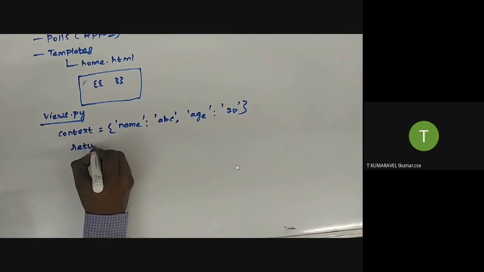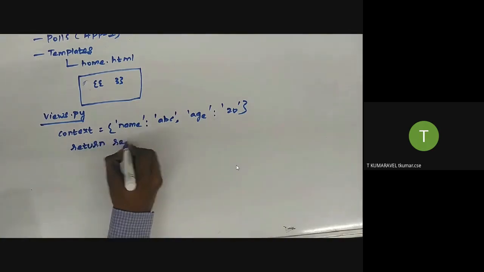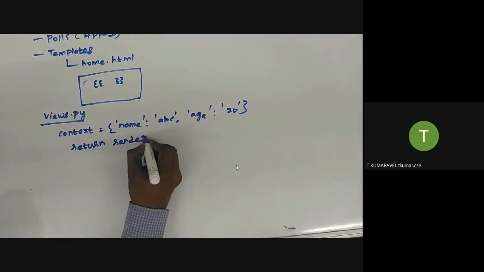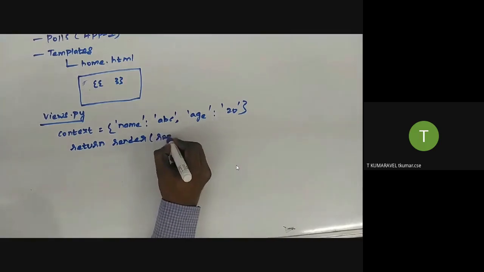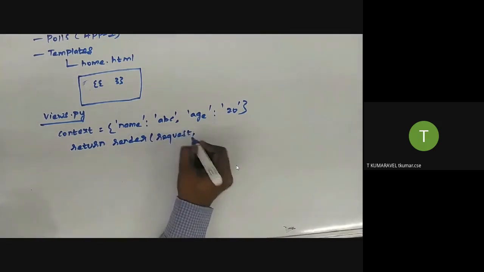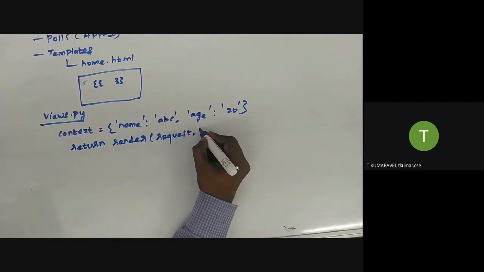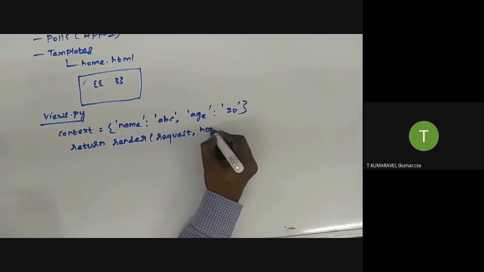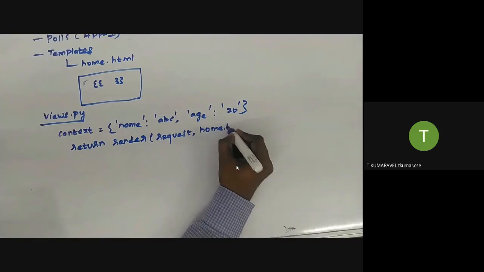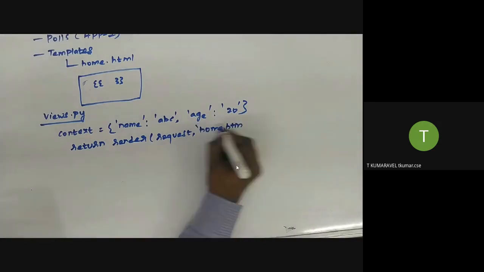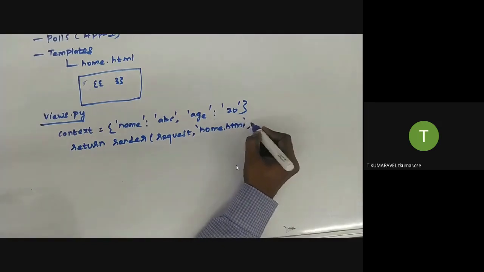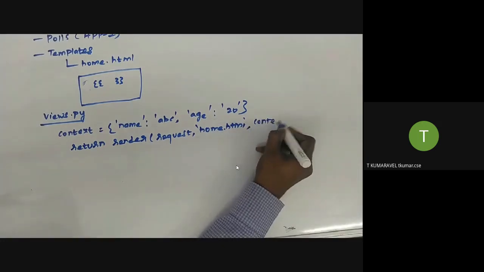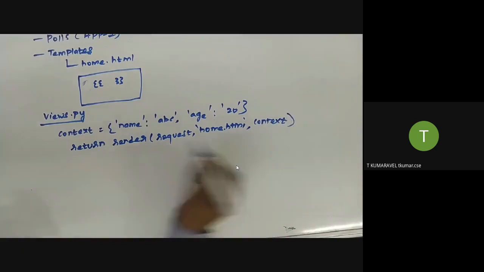Return render, followed by the parameters you are passing: request, then the HTML file you are going to call, home.html, followed by the dictionary name, which is context.